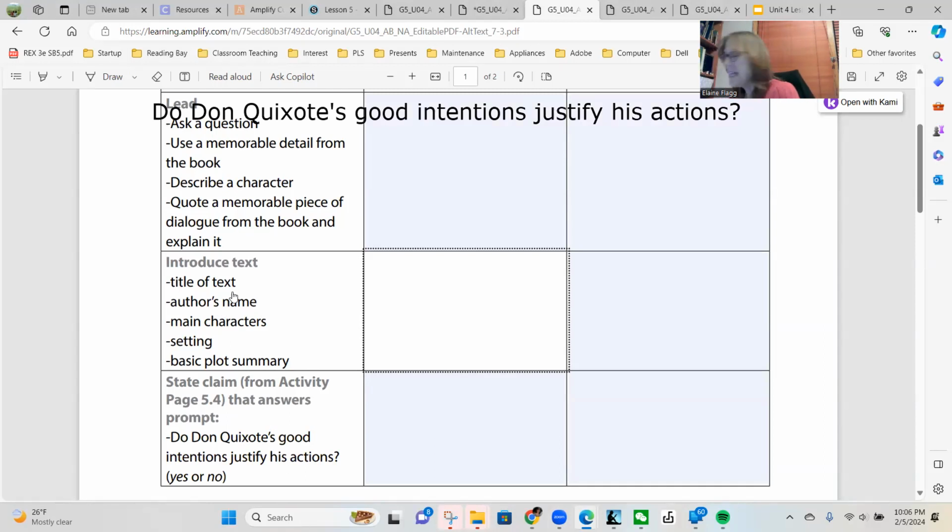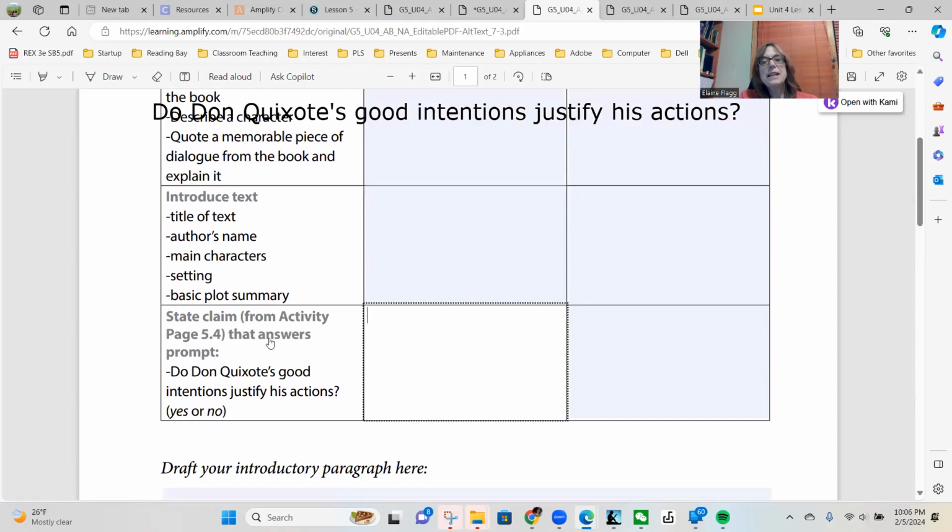So you could say in Palacio's Adventures of Don Quixote, and then just give a quick overview. Who are the main characters and what do they want to do and where are they? Just to give a quick plot summary of what is happening in the story.